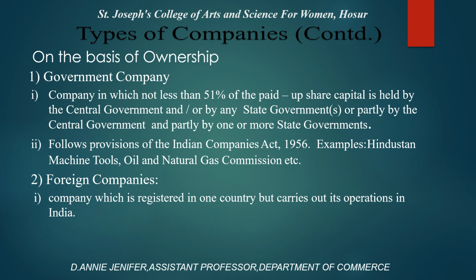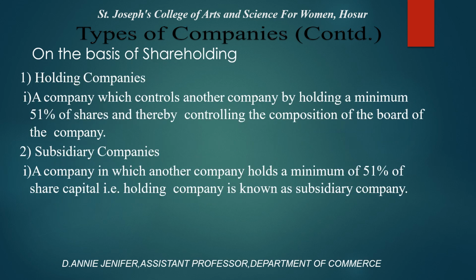Foreign company. A foreign company is registered in one country but carries out its operation in India. Holding company. A company which controls another company by holding a minimum of 51% of shares, thereby controlling the composition of the board of the company. Subsidiary company. A subsidiary company is one in which another company holds a minimum of 51% of share capital. That is, the holding company controls the subsidiary company.